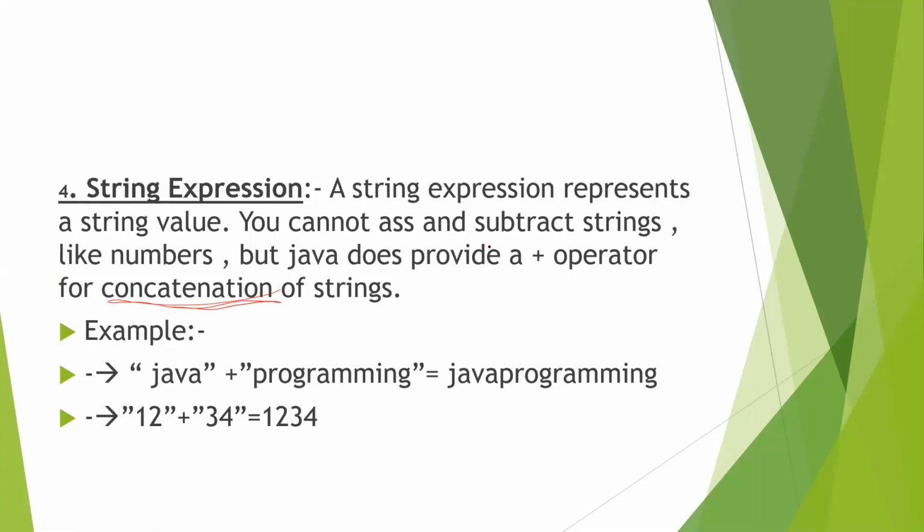Now you see here, you cannot subtract two strings, you can add two strings. That means the concatenation of the strings. How is it happening? Just see here, one string is Java, another string is programming. If you join them, it is Java programming. Now you can see numerical values, but when we mention them in double quotes, they become a string. You already knew that. Then 12 plus 3 4 will not be added. It will just join these two strings, because 12 and 3 4 both represent strings. So the result will be 1 2 3 4.